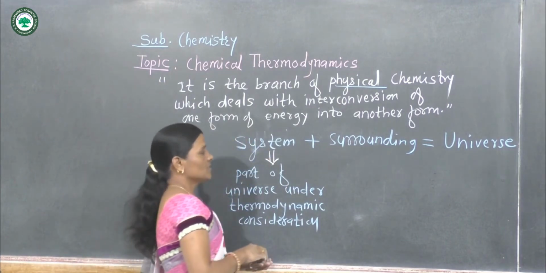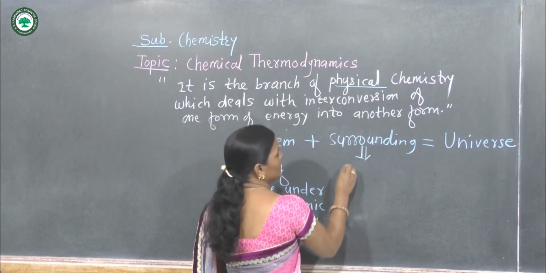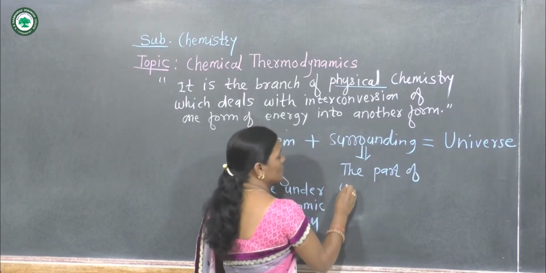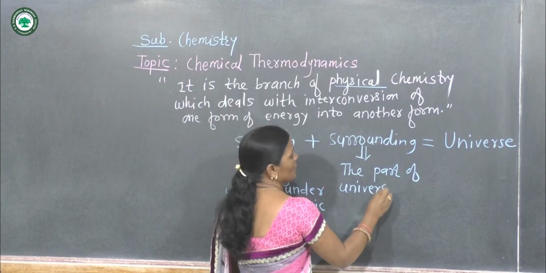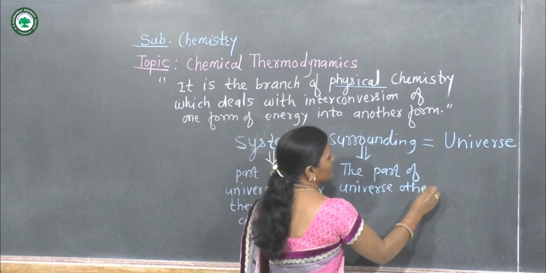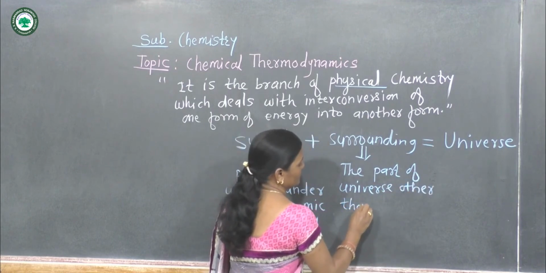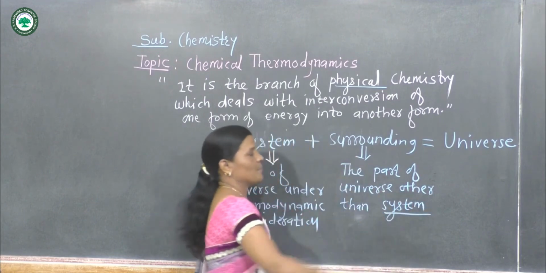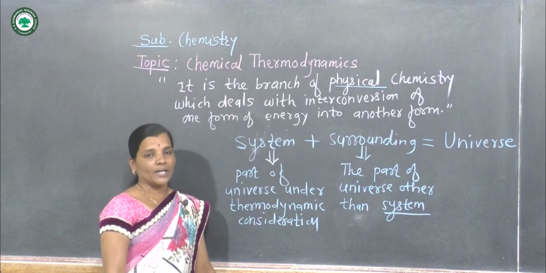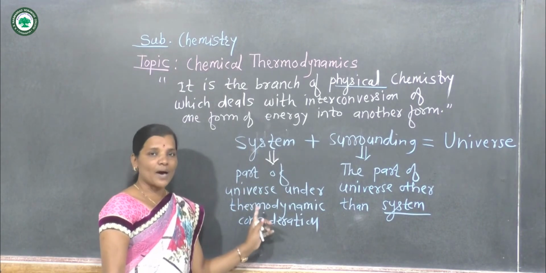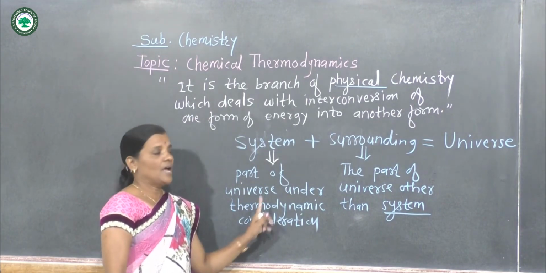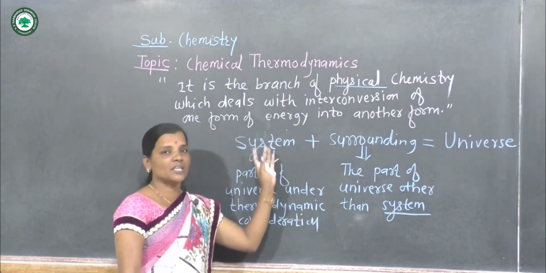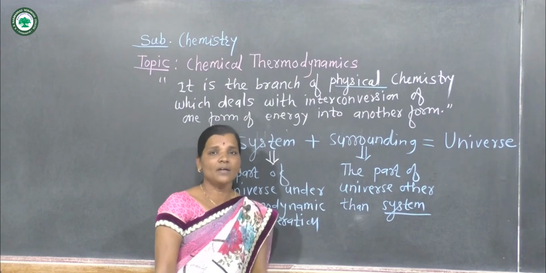Surrounding means the part of the universe other than the system. The system is the part which is considered for study, the part other than the system is the surrounding, and system plus surrounding is nothing but the universe.